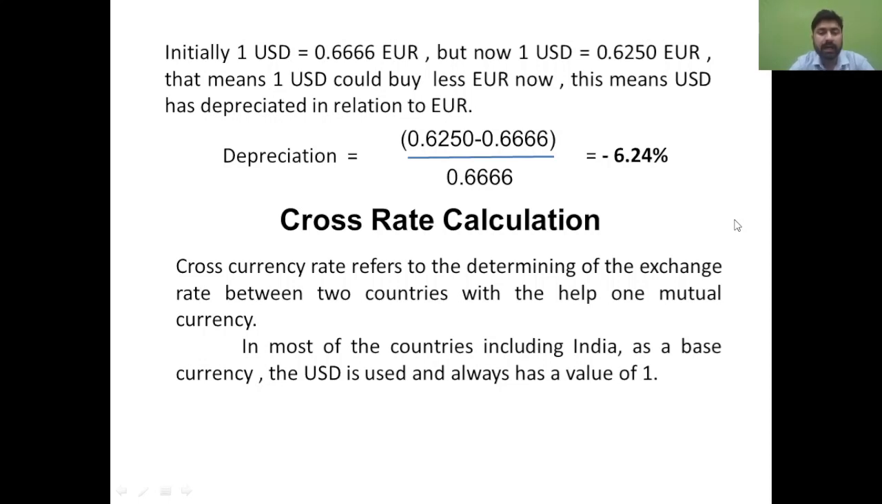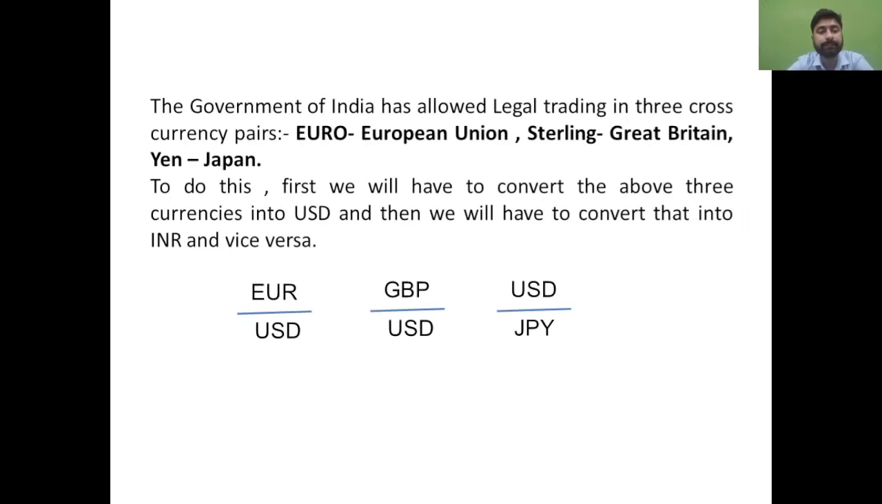Okay, in most of the countries, including India, as a base currency, the USD is used and always has a value of 1. Okay, now the government of India has allowed legal trading in three cross currency pairs, that is Euro, Sterling and Yen. To do this, first we will have to convert the above three currencies into USD, and then we'll have to convert that into INR and vice versa. We'll try to understand all these things slowly in our next lectures. Okay, but now we'll be focusing more on calculation of the cross rate, right?